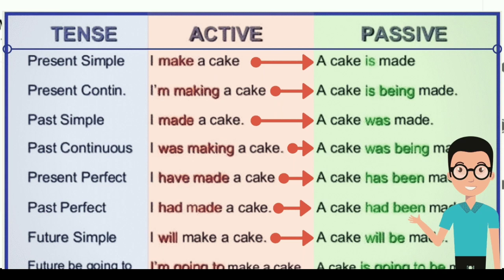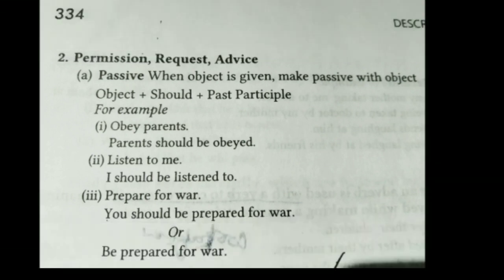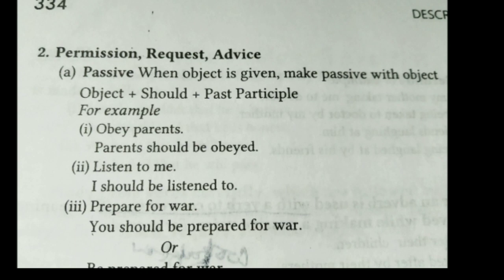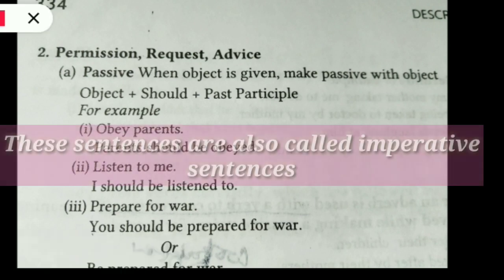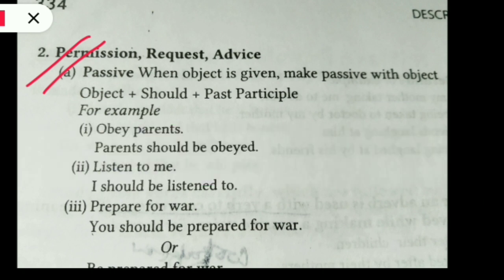But mostly whatever I have told you, rules number 1, 2, 3, 4 and 5, those rules are very much important, then these exception rules. Okay, all of you. So now comes the permission here. See, an imperative sentence contains permission, advice, request, and so on. So those kinds of sentences are called imperative sentences. When those sentences are given to us in the exam, how do we convert them into the passive voice? That is where the rules are given to us.